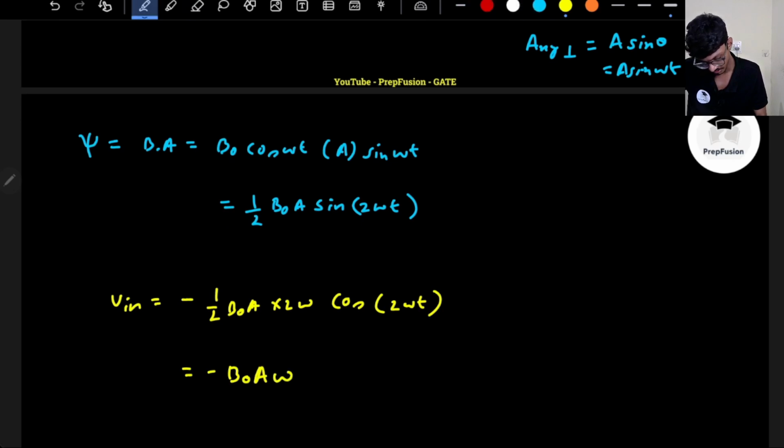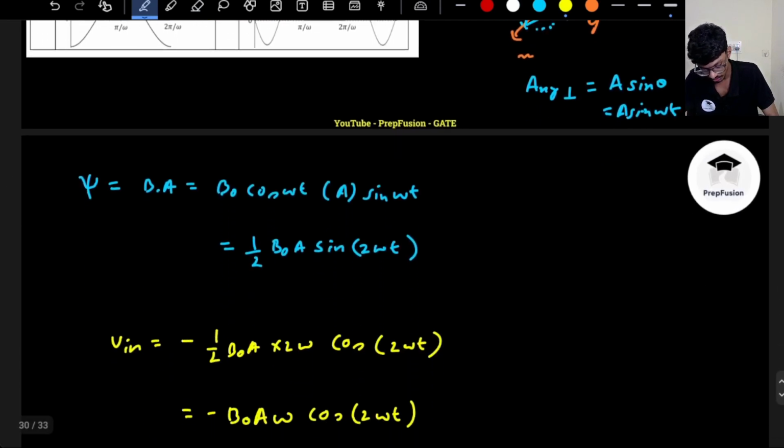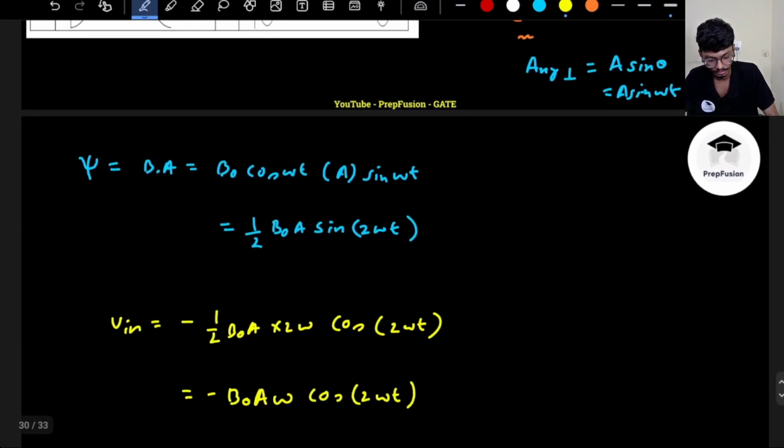This omega is constant, b naught and a, all these are constant values. So it is like a cos of 2 omega t. So it is a cos function only, but this time the period has changed. Period is pi, okay, period is pi now. And one more thing you must remember, that whenever your omega t,